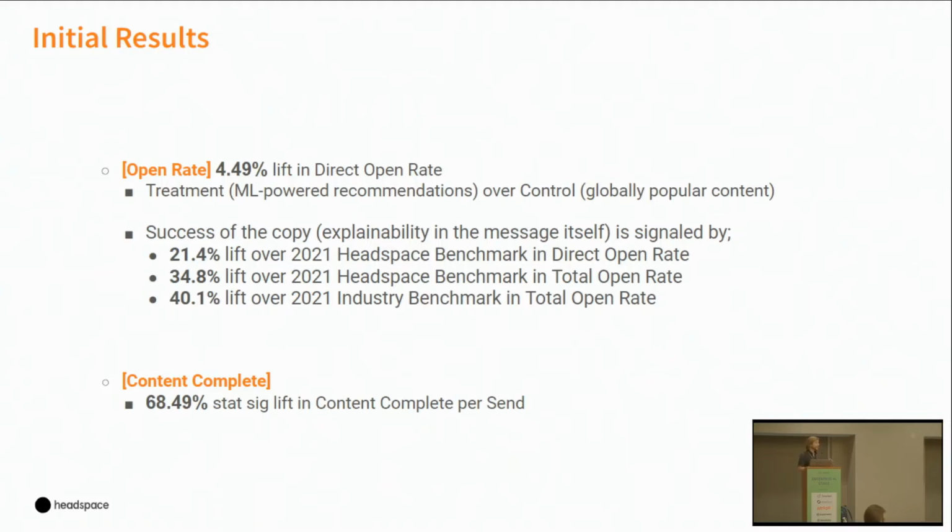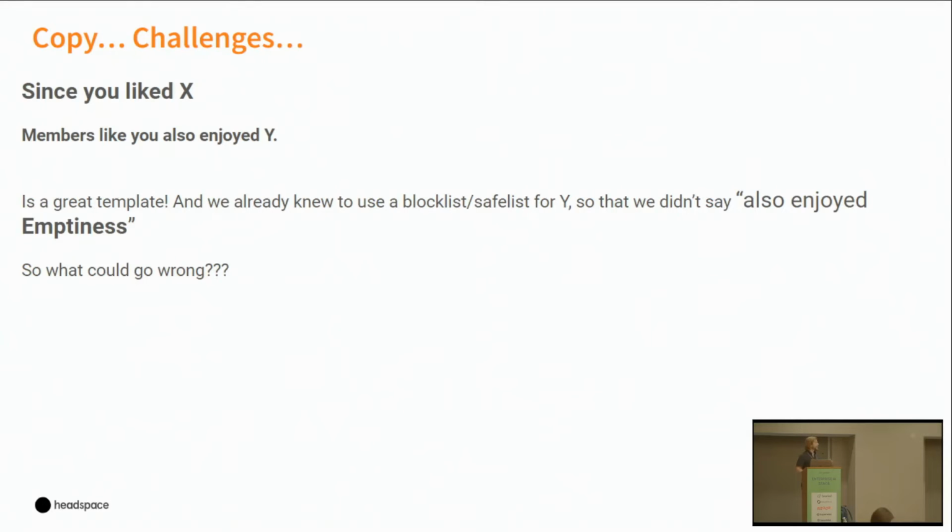You can imagine what we don't have here: global engagement numbers, retention numbers, active days, things like that, right? So this was super promising initially along specific vectors, but we needed to explore way more. We also noticed that we had this copy paradigm we were using: since you liked X, you might also like Y. Amazing template. And we implemented a block list, so we're going to prevent people from saying you might also enjoy emptiness or lust or whatever inappropriate thing we don't want to say. So what could possibly go wrong, right?